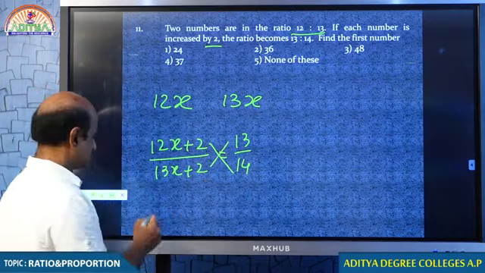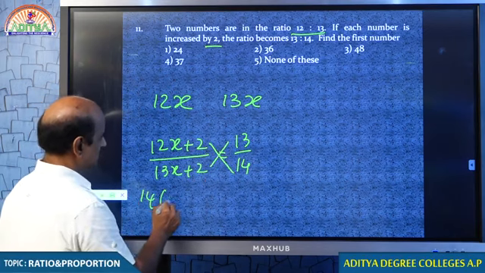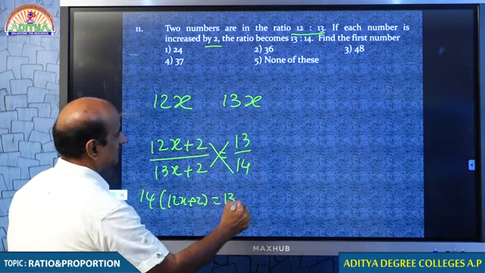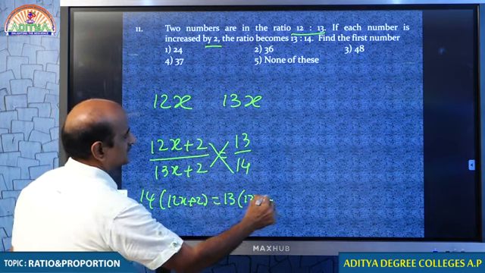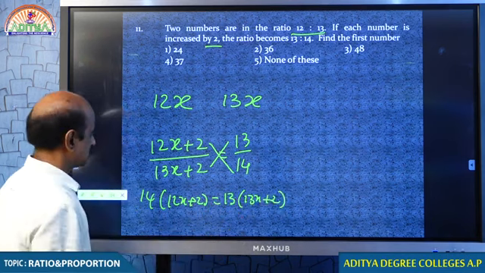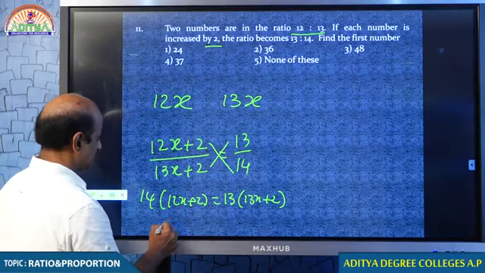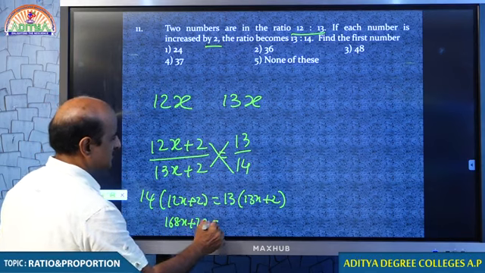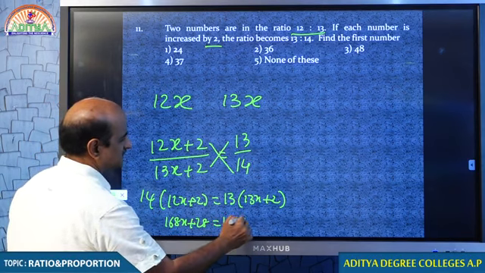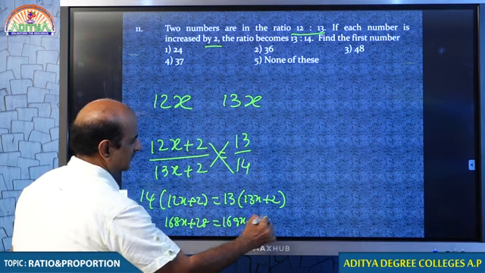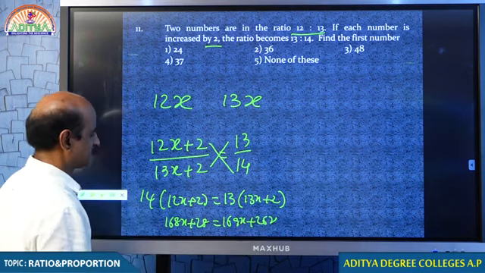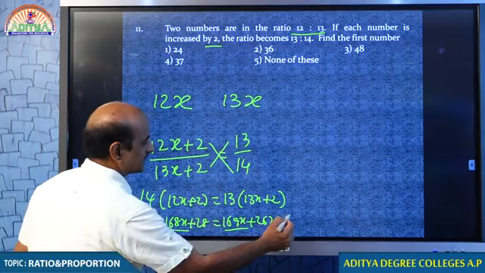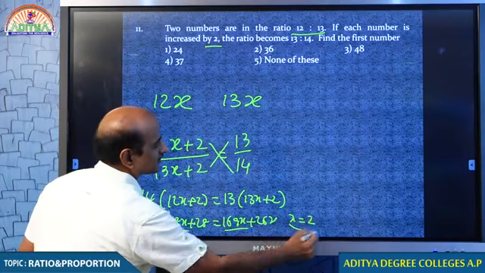Cross multiplication. 14 into (12x plus 2) equals 13 into (13x plus 2). 14 into 12, 168x plus 28 is equal to 169x plus 26. Therefore, x is equal to 2.